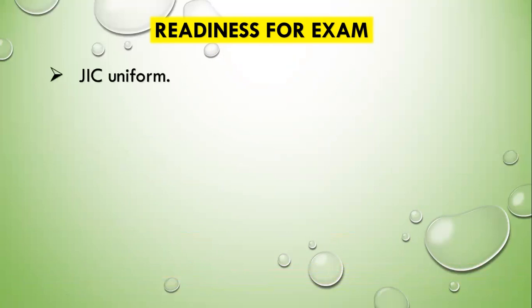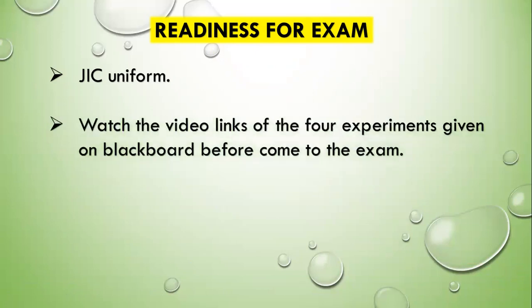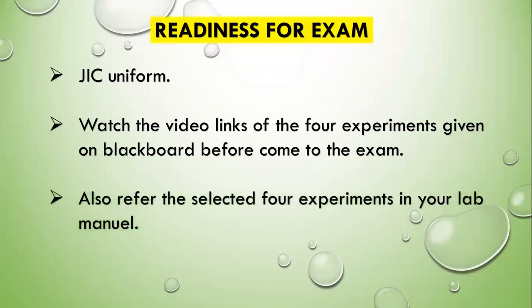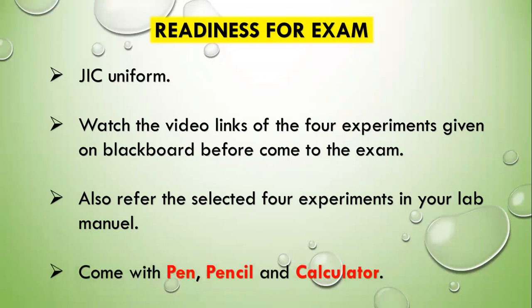Then how to be ready for your exam. You must be in your JHC uniform, and then watch the video links of the 4 experiments that are going to be in the final exam. It is already given on the Blackboard, and I will also make some updates there. So you must watch those video links and also prepare from your lab manual, and refer to the selected 4 experiments from your lab manuals. Also remember that when you come to the exam, you must have your blue pen, a pencil, and a calculator. You are not allowed to exchange material with other students.